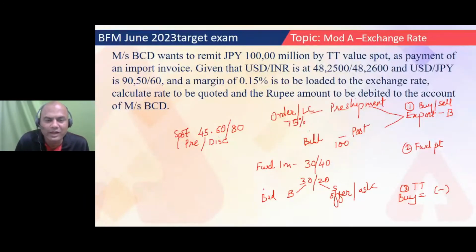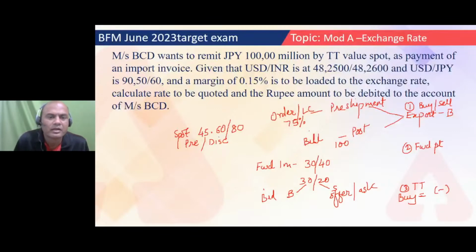Correct. I'll add it. Why? Because whenever I'm sending the dollars, I'm doing the sale transaction. Correct? Sale. Second question, similar. Why am I doing this revision? Because this is the basic of any forex. Problems here and there, that's okay, but basics should be clear.